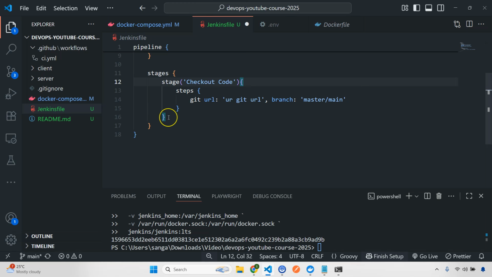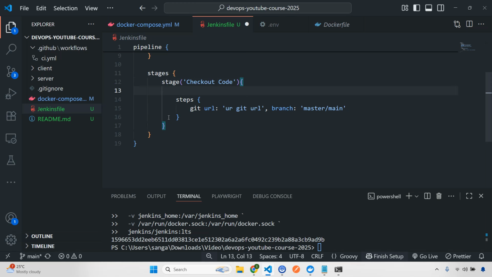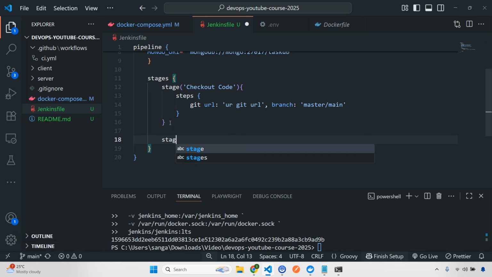All right, then I'm going to have my next stage. Sorry, this will be after this. So I'm going to have another stage. So what will be this next stage? I'm going to prepare my env. So I'll do prepare env.